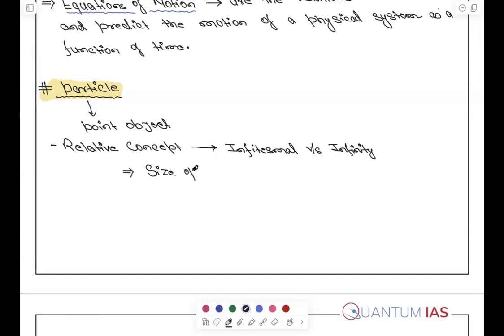This is the function. When the size of the object is much less than the associated distance, then we can consider it as point mass.